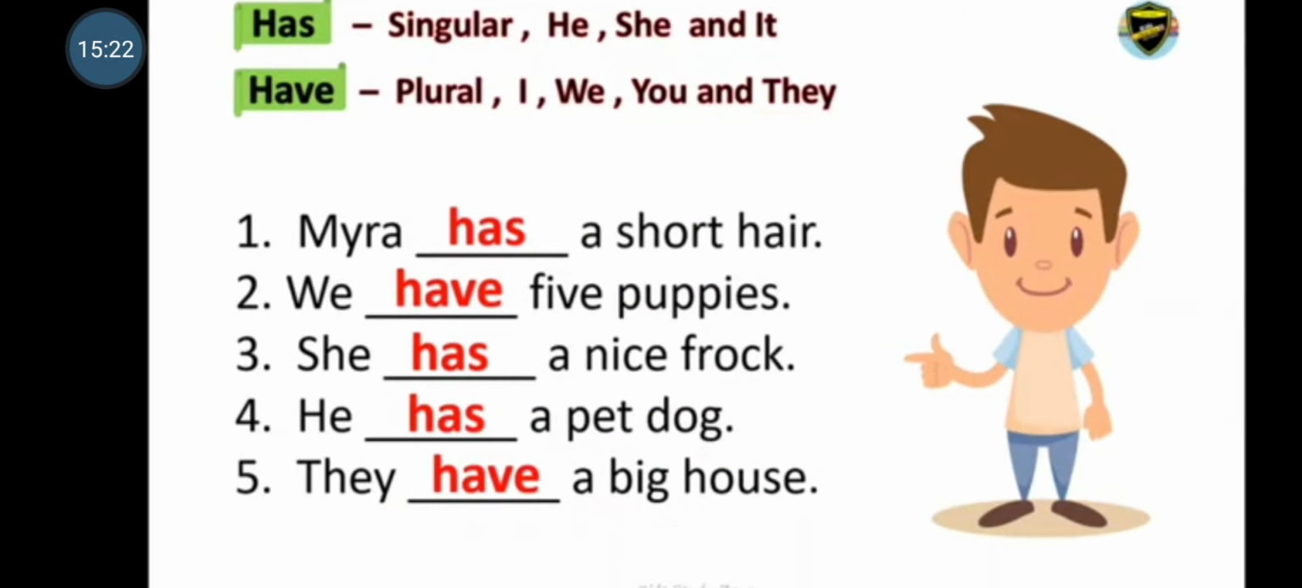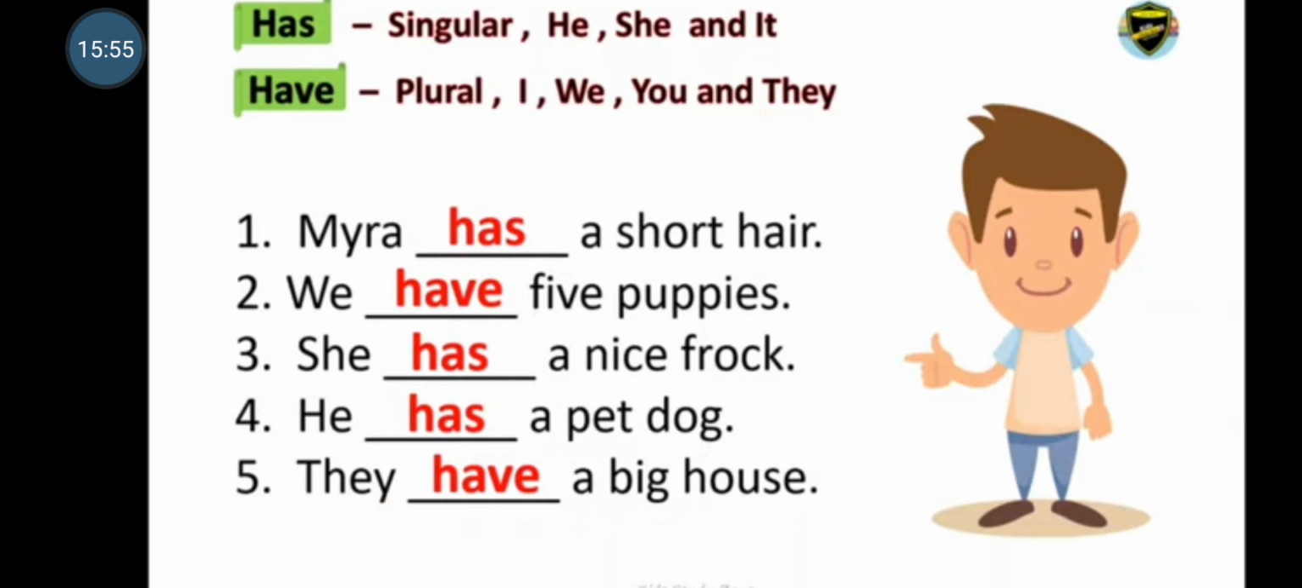We use the verb has with singular nouns and with he, she and it. And we use the verb have with plural nouns and with I, we, you and they. For example, Myra has a short hair. We have 5 puppies. She has a nice frock. He has a pet dog.